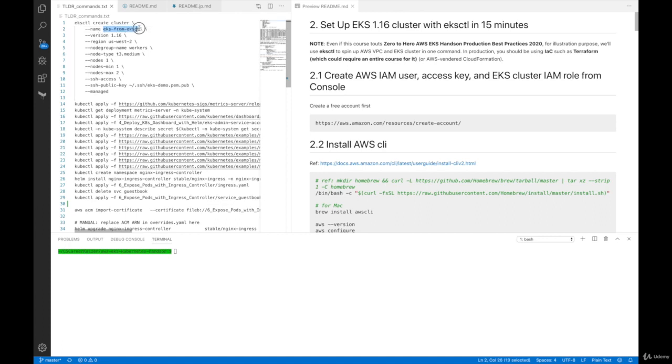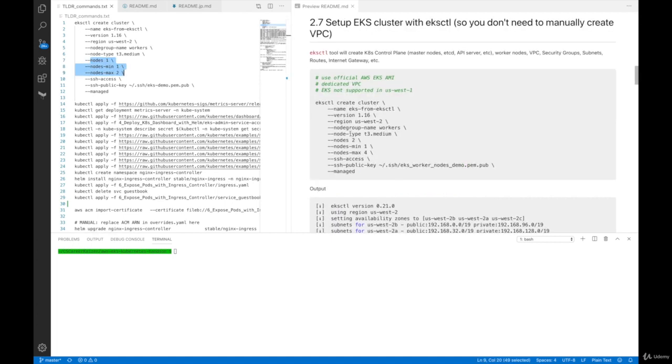Now basically you can modify some of the arguments if you want to, but you don't need to. For example, I'm going to create an EKS cluster in US West 2 region. Depending on your geographical location, if you're based in East Coast, West Coast, Europe, Asia, you can change this region. And also, I'm going to use T3 medium for the EC2 instance. And these three lines are configurations for the auto scaling group. So what I'm doing here is setting the desired number of EC2 instances to be 1 initially, and also setting the range, minimum to be 1 and the max to be 2 because I want to save money.